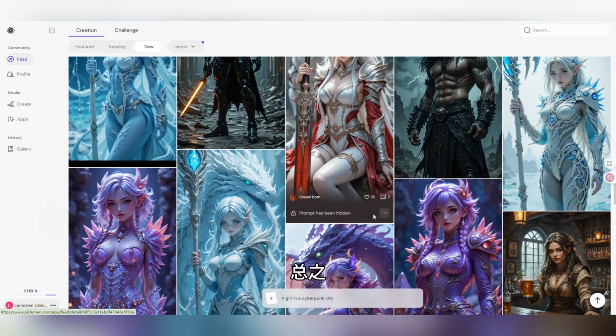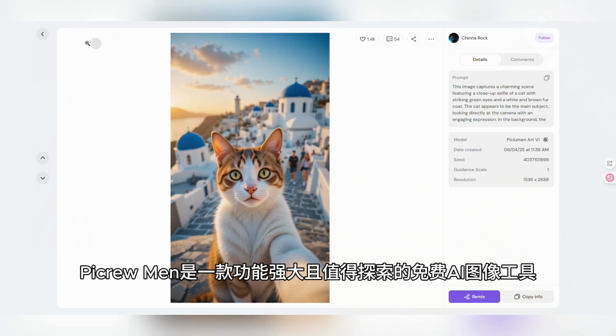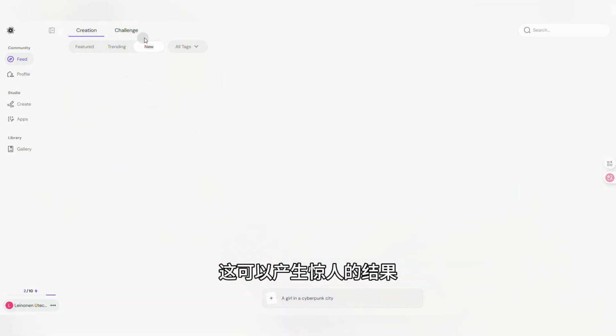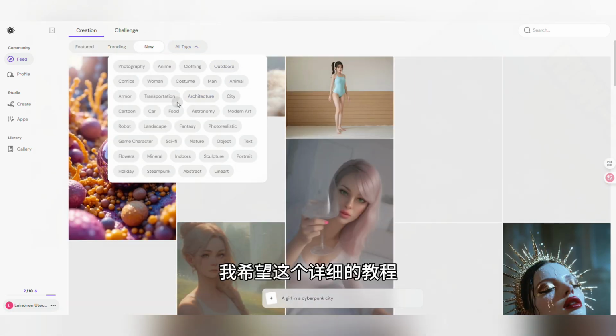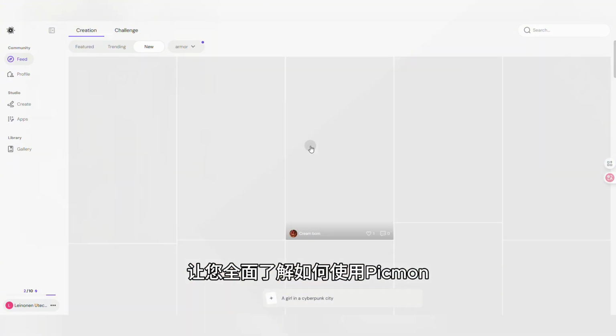In summary, PicLumen is a powerful and worthwhile free AI image tool to explore, especially with its inclusion of the Flux model, which can produce stunning results. I hope this detailed tutorial has given you a comprehensive understanding of how to use PicLumen.